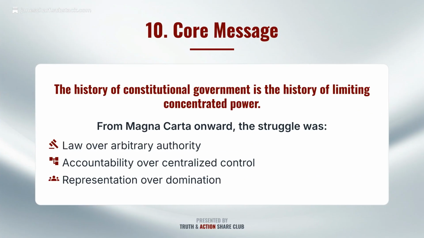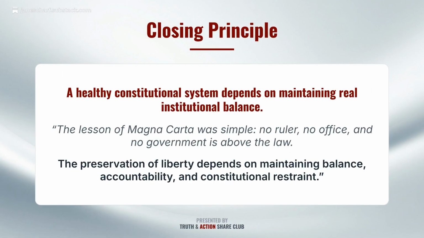Our core message is that the history of constitutional government is a history of limiting concentrated power, favoring law over arbitrary authority, accountability over centralized control, and representation over domination. A healthy constitutional system requires maintaining real institutional balance. The preservation of liberty depends on maintaining balance, accountability, and constitutional restraint.